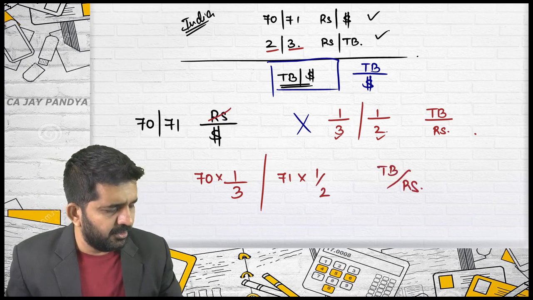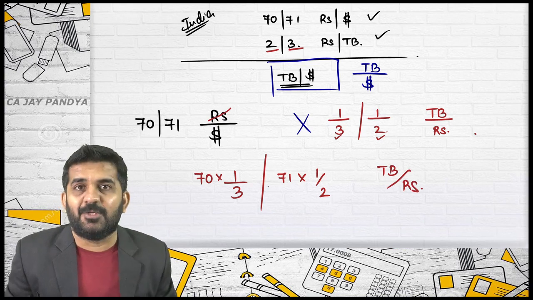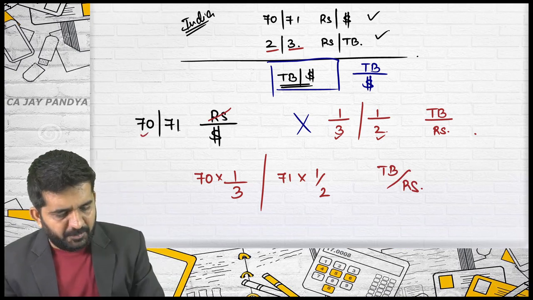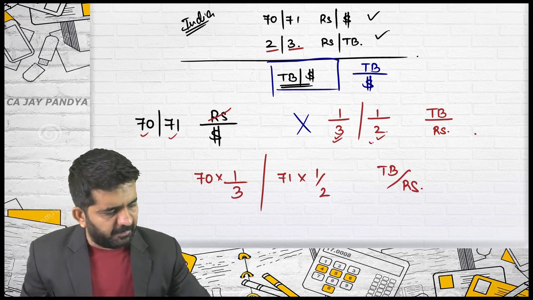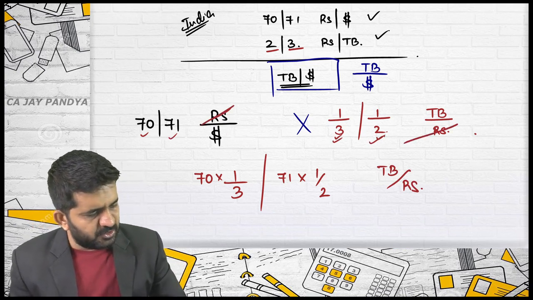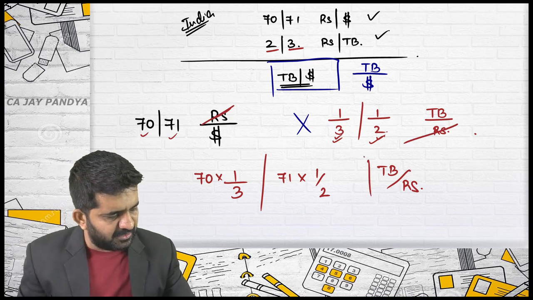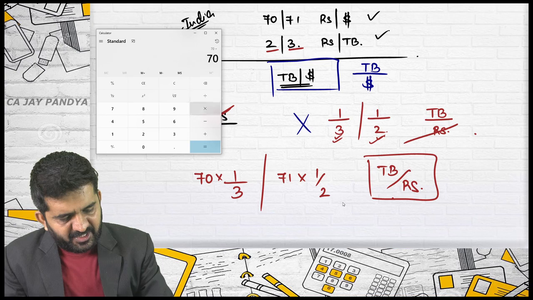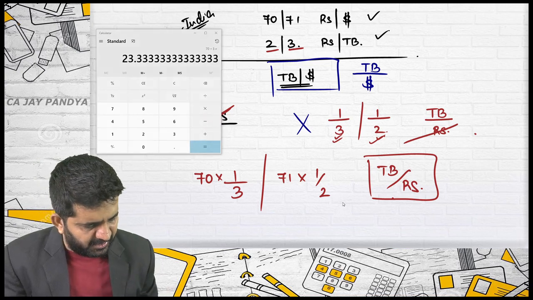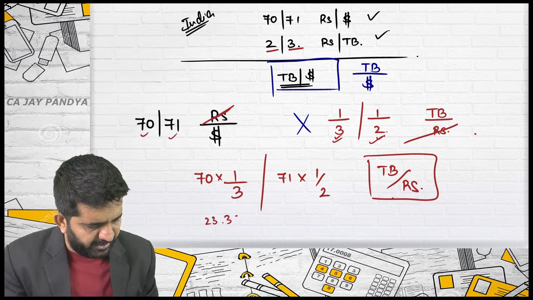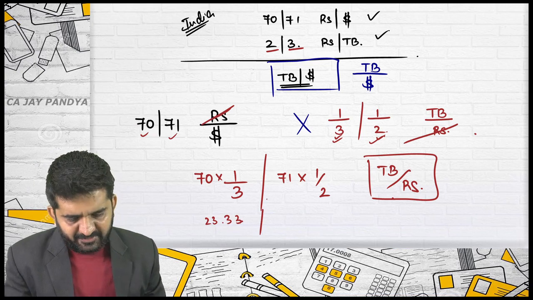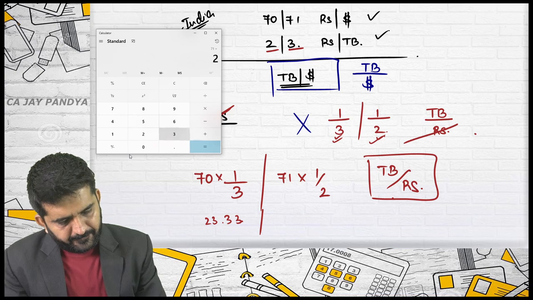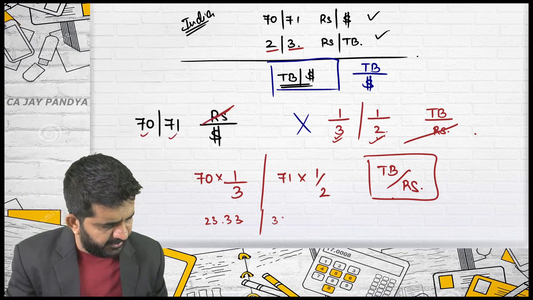Once again, don't do the reciprocal again. We have already done this. This rate is Thai baht per rupees. Now, bid will be multiplied by bid and ask will be multiplied by ask. Rupees will get cancelled. The answer is Thai baht per dollar, which is nothing but 70 divided by 3, that is 23.33, and 71 divided by 2, that is 35.5.